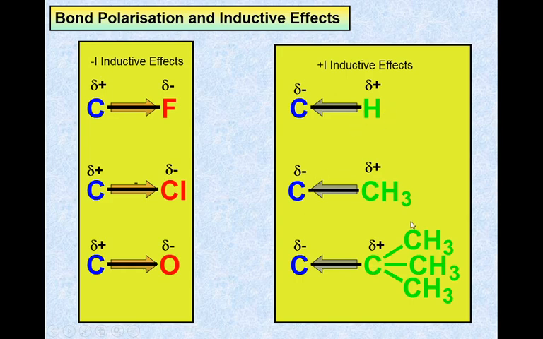In this molecule, there are hydrogen, CH3, and tertiary butyl group. All are electron donating, therefore they possess delta positive charge, and the attached carbon possesses delta negative charge. This shows the plus I inductive effect, and in this molecule there is a greater plus I effect than in this one.